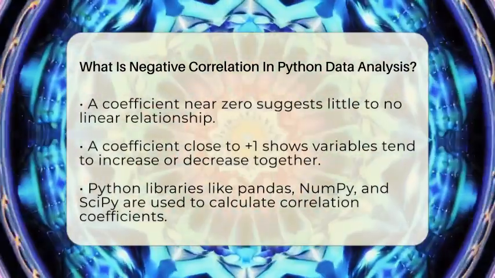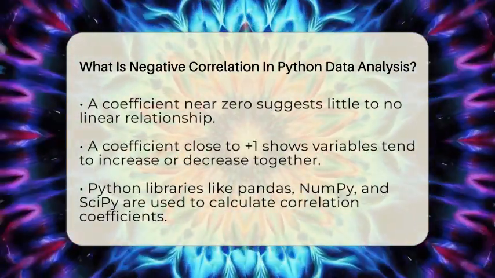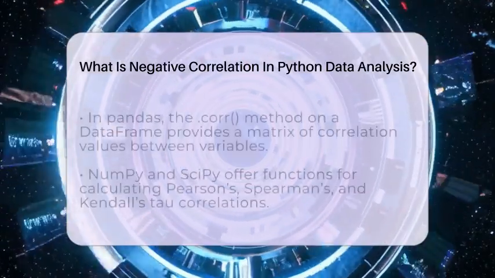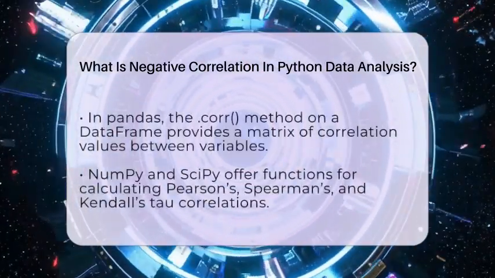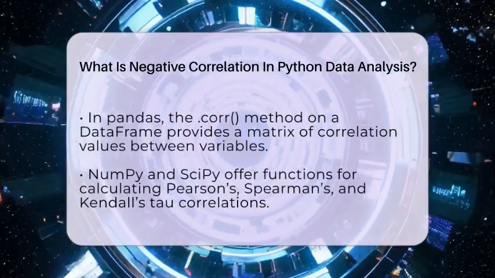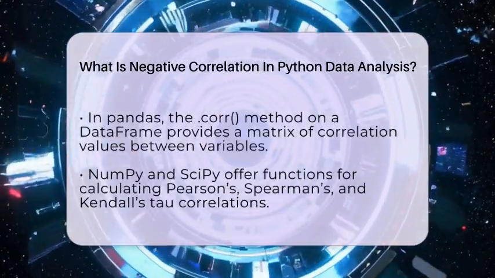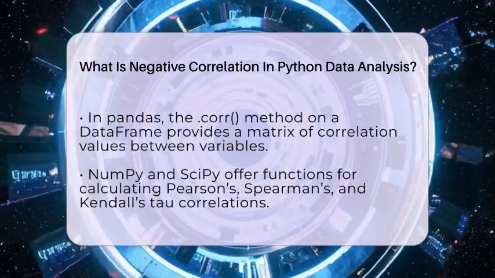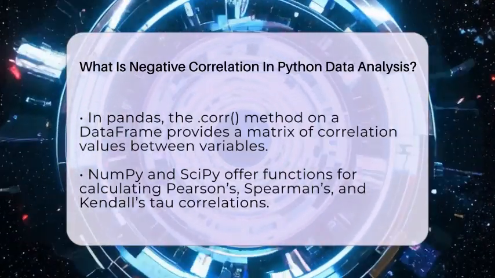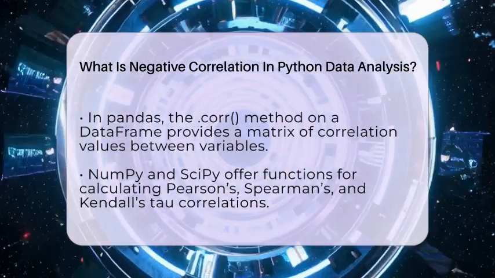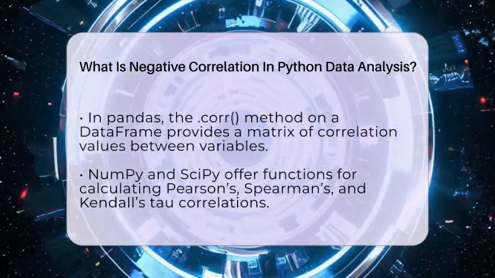NumPy and SciPy also have functions to calculate correlation coefficients. For example, Pearson's correlation measures linear relationships, which is useful for detecting negative correlations. Spearman's rank correlation and Kendall's tau are other options that work well when data isn't perfectly linear or has outliers.